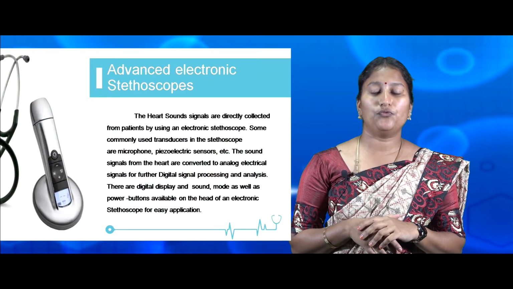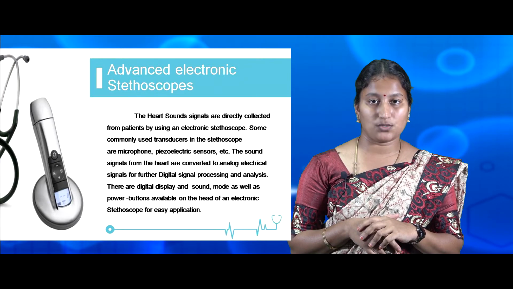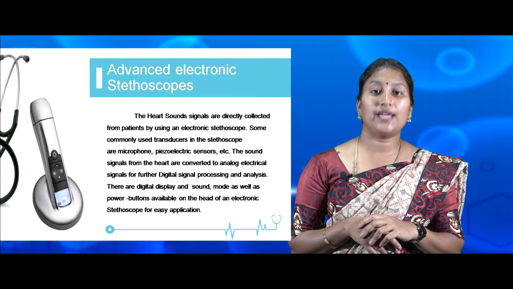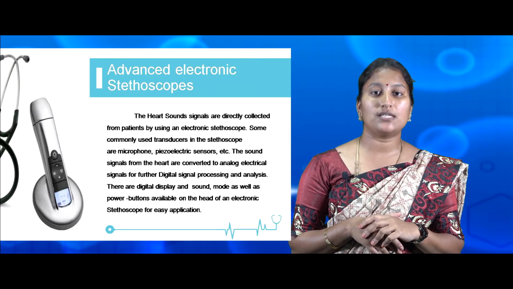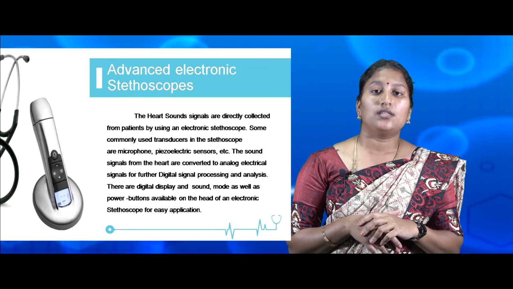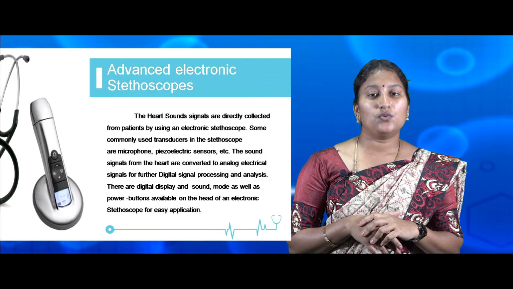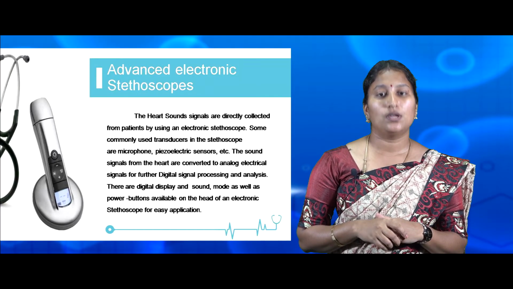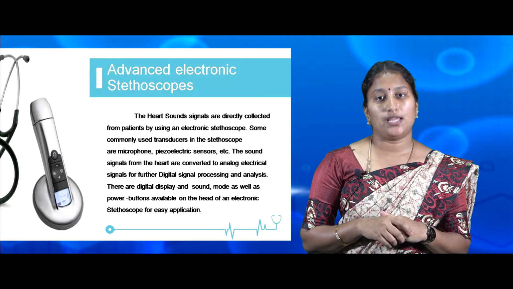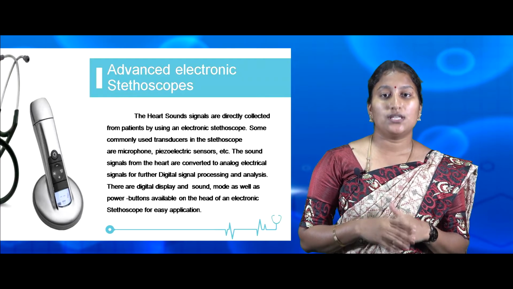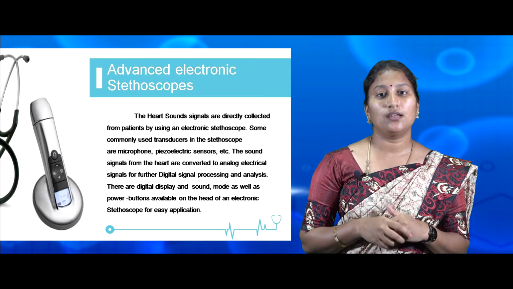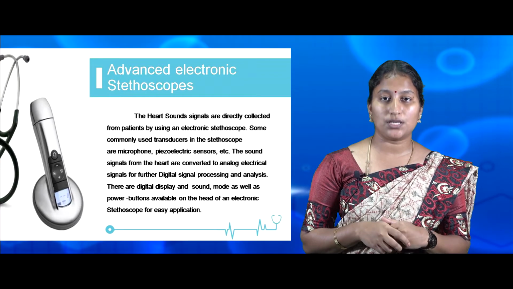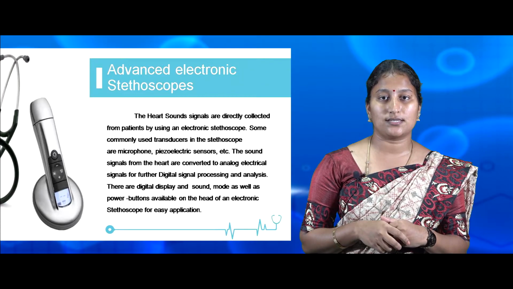Now let's look into a few advanced electronic stethoscopes. The heart sound signals from a human body can be directly obtained from these electronic stethoscopes. The transducers used in electronic stethoscopes are microphones, piezoelectric sensors, etc. The sound signals from the heart are converted to analog electrical signals for further signal processing and analysis.